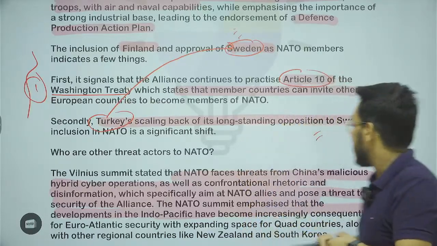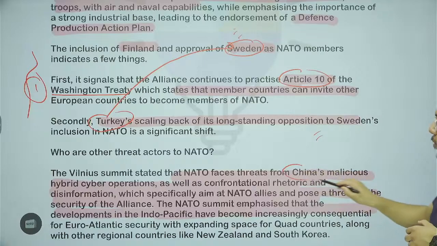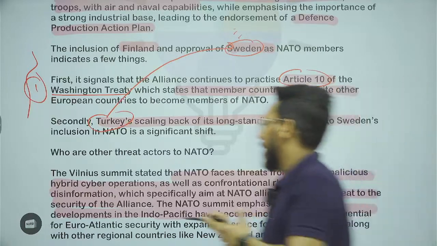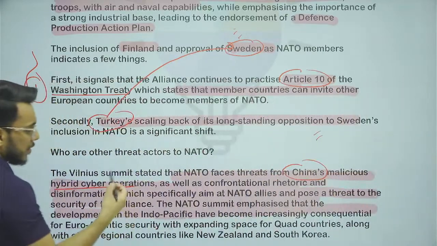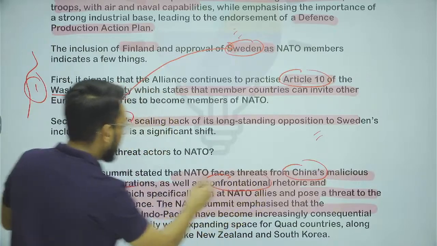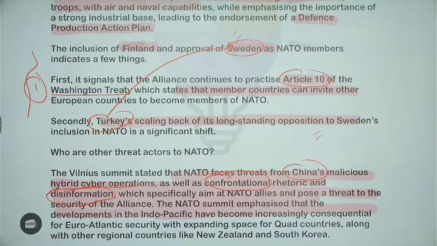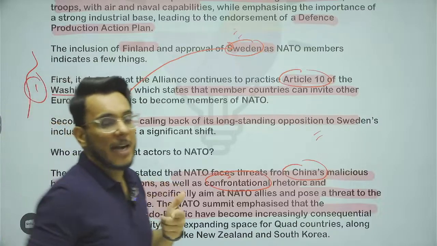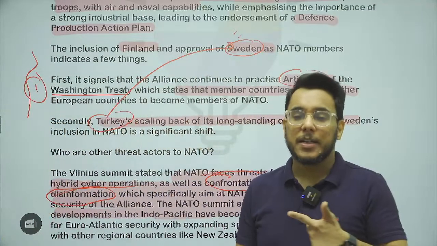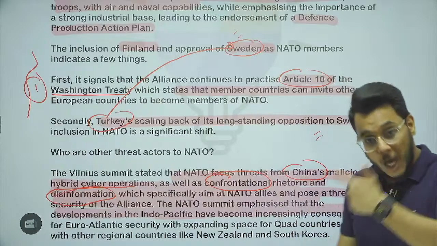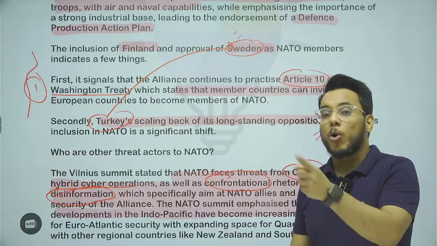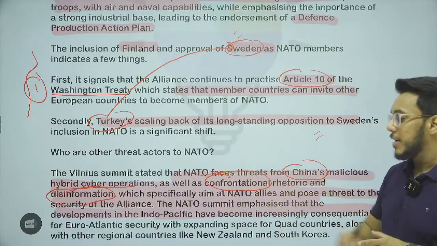They say that there are threats from China's hybrid cyber operations, the confrontation with China, the disinformation that China is spreading, and the physical fear from China is also very much credible. So earlier NATO was oriented towards the USSR. Now it turned towards Russia, and along with Russia it is also turning towards China.